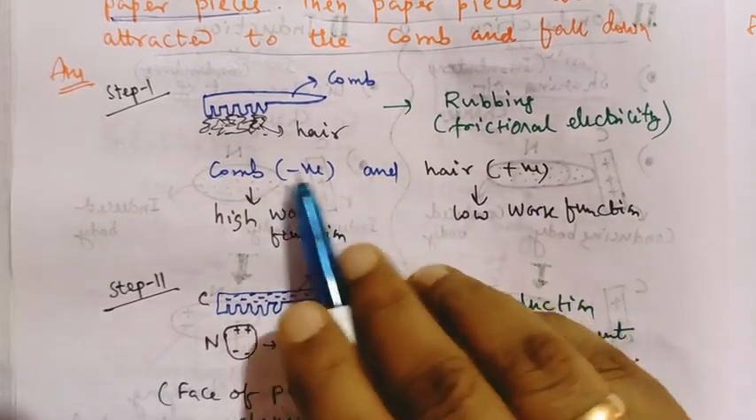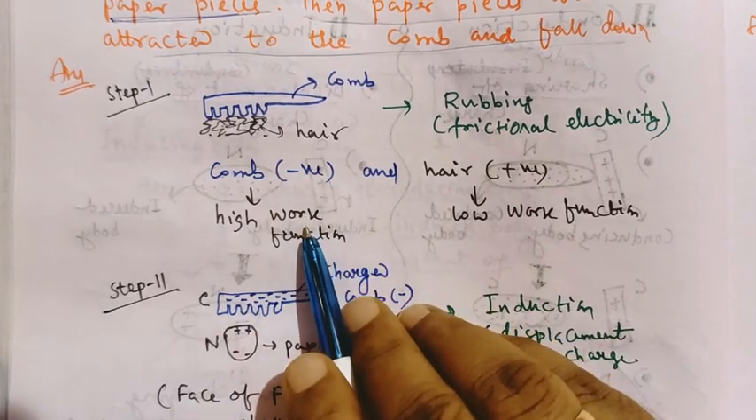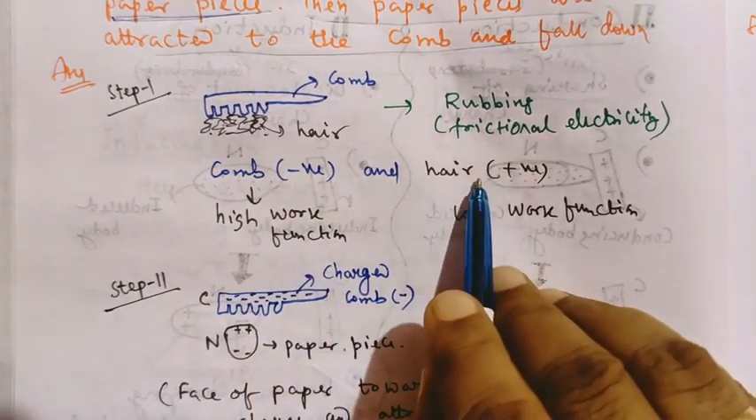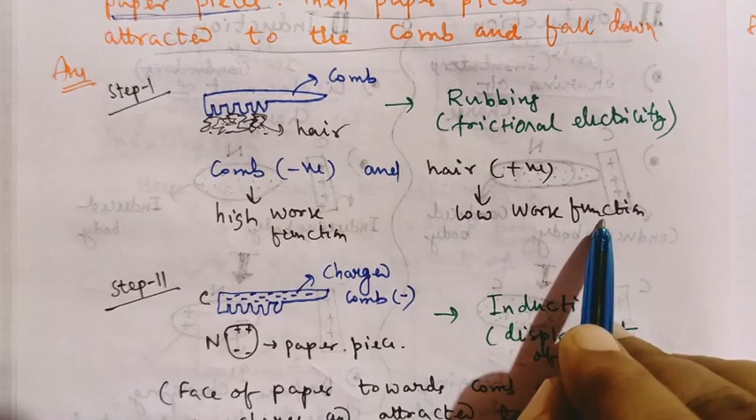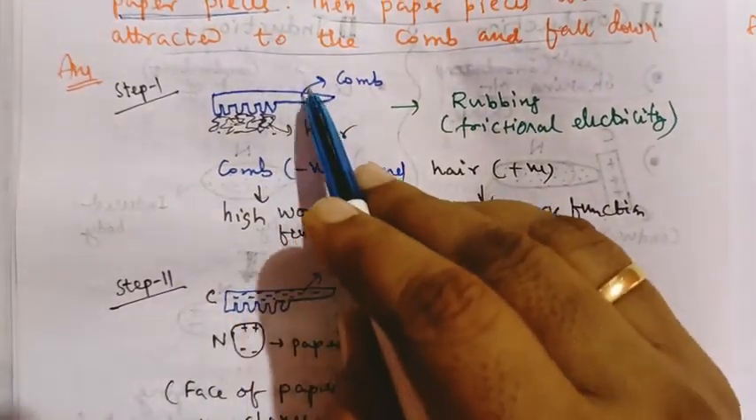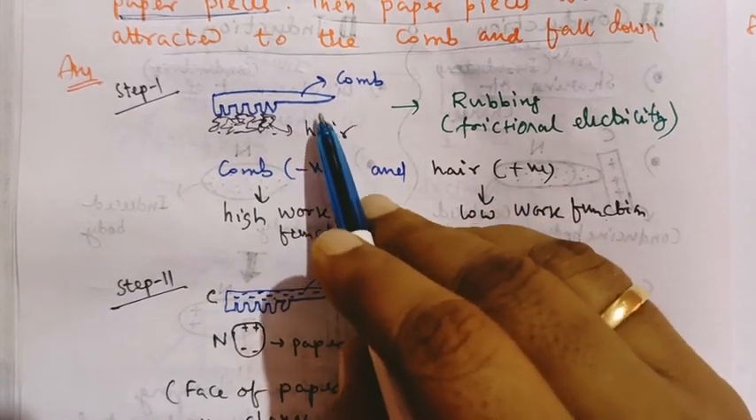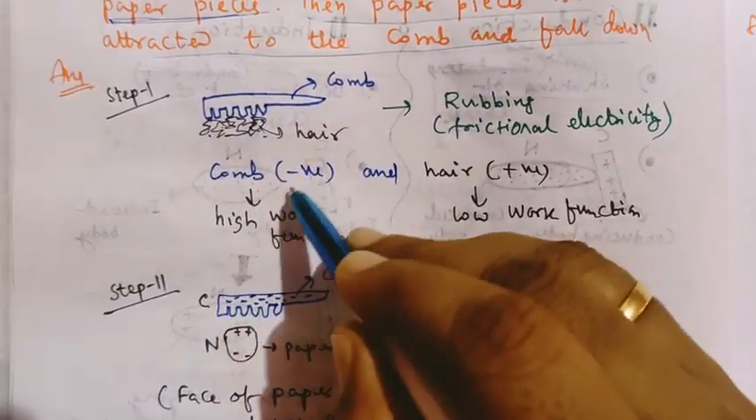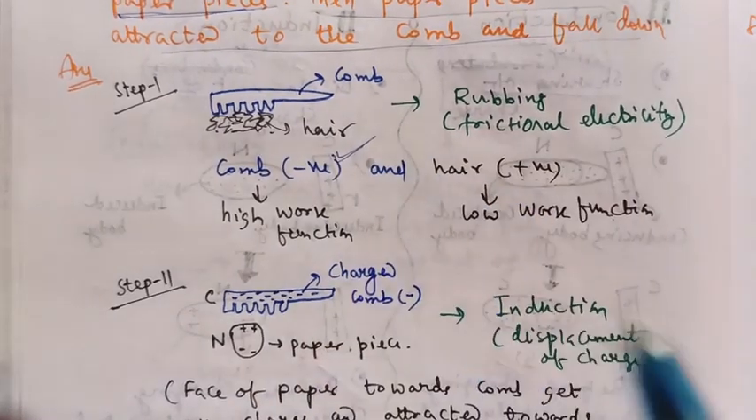Again I am repeating, why is the comb negative? Because it has a high work function. Why is the hair positive? Because it has a low work function. That is not the point of discussion. You confirm that after rubbing the comb with hair, the comb becomes a charged body. Say it is a negatively charged body.